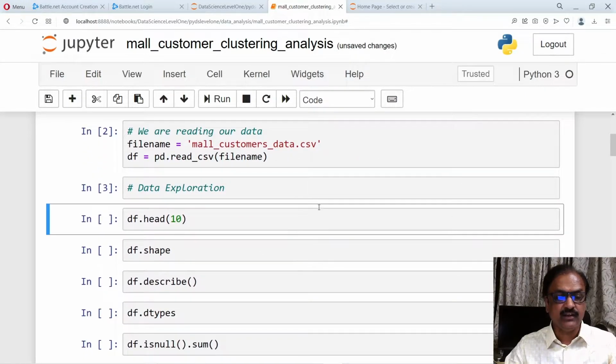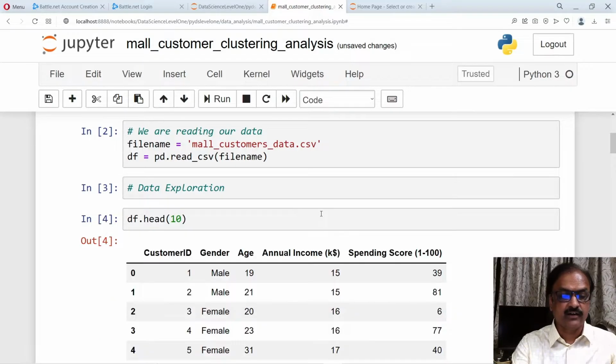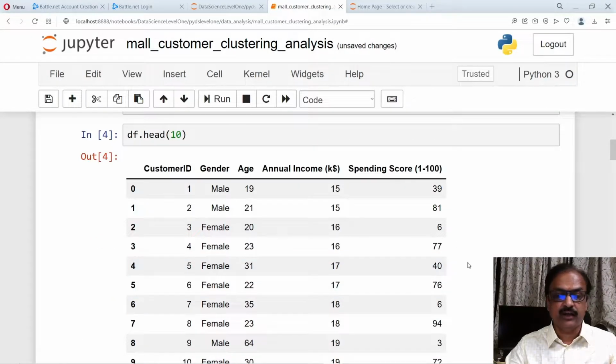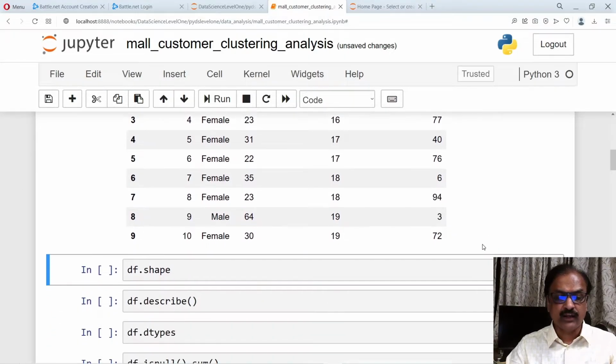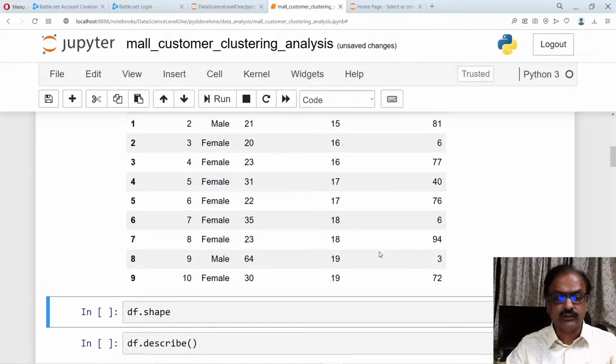So as you can see here, I have just taken the dataset and the top 10 rows of the dataset are being shown here. The gender, age, annual income and spending score on a scale of 1 to 10 are given for this. So you can analyze this dataset to find out what kind of people spend more in a mall and how we can incentivize them to increase the business of the mall.